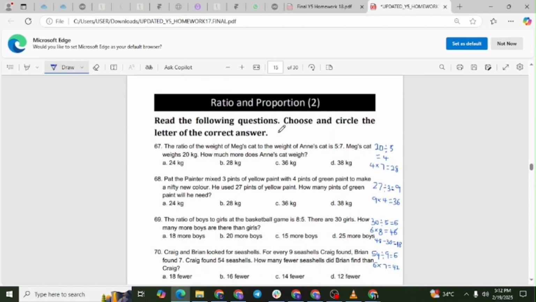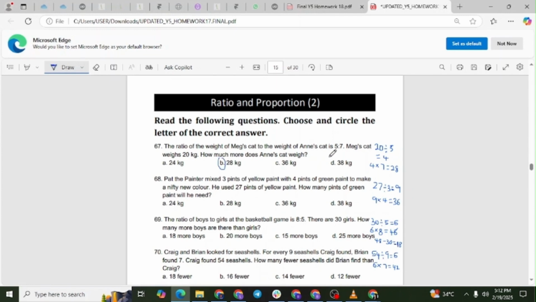Ratio and proportion 2. Read the following questions. Choose and circle the letter of the correct answer. Question 67. The ratio of the weight of Meg's cat to the weight of Anne's cat is 5 to 7. Meg's cat weighs 20 kilograms. How much more does Anne's cat weigh? The correct answer is option B, 28 kilograms.